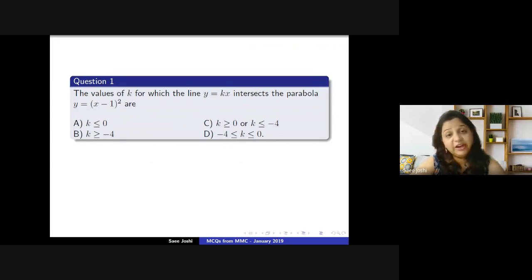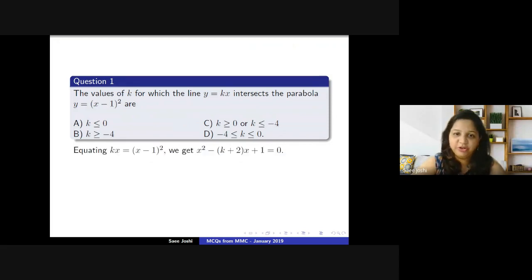So the general idea would be equating the two expressions, that is kx, we equate it to x minus 1 the whole square. So if we expand the right hand side, we will get a quadratic equation of this kind, that is x squared minus (k plus 2)x plus 1 equal to 0. Now this is a quadratic equation with a non-negative discriminant, right?